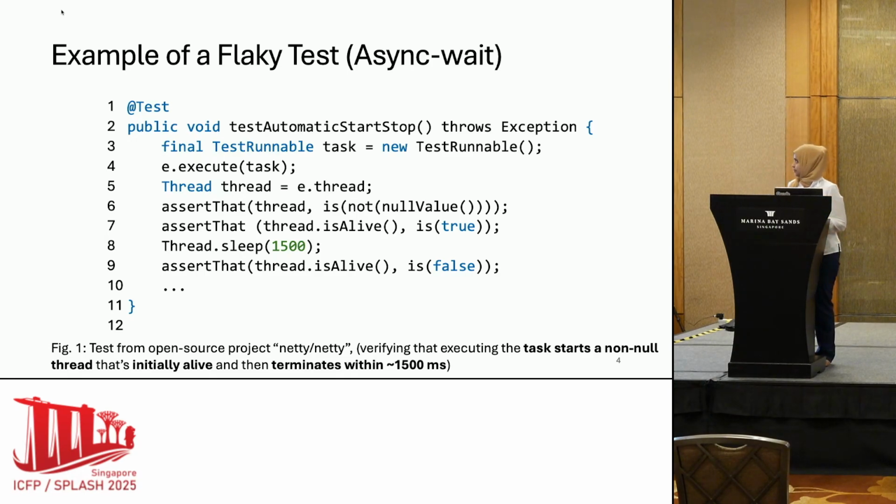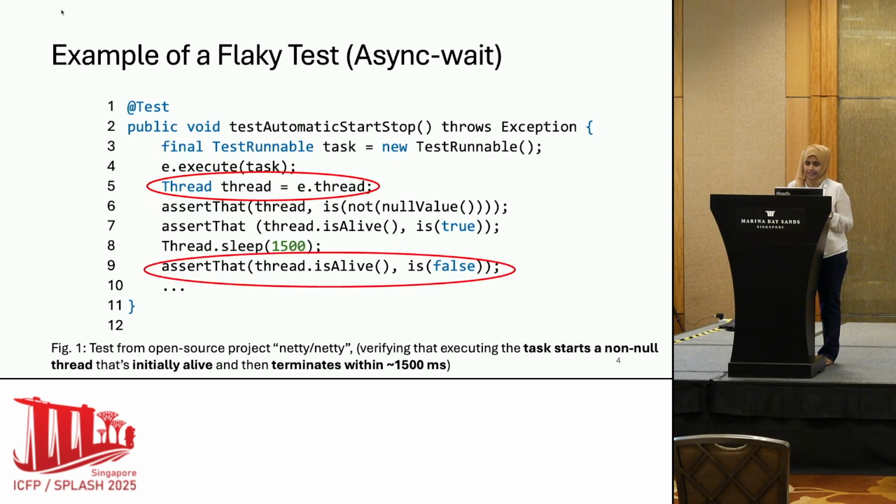Here is an example of a Flaky test taken from an open source project. We see that in this test at line 5 a thread object is created, and then at line 9 it is checked whether the thread object is still alive. The expectation is that the thread will no longer be alive after 1500 milliseconds. However, the problem happens if the thread could not finish its execution within that time. In that case, test failure happens.